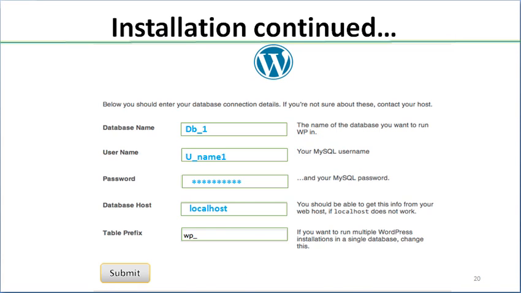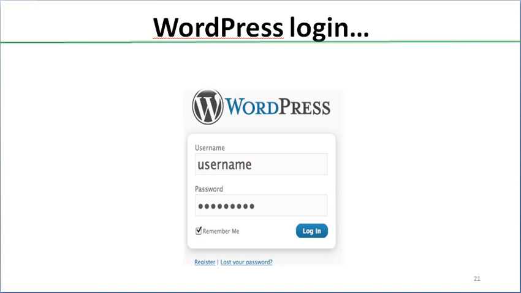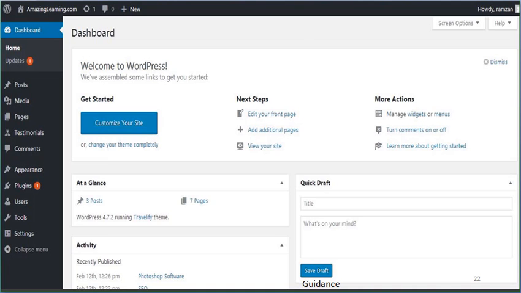Once we click on the submit button, we will find this window in which we have to submit some login credentials, and then finally click on the login button. Then you will find this window, which shows that you can customize your website here. For example, in this window there are three parts. This area is known as the menu bar, this is called the title bar, and this area shows the content of the selected menu. For example, if you click on dashboard, all the related content will be shown here.